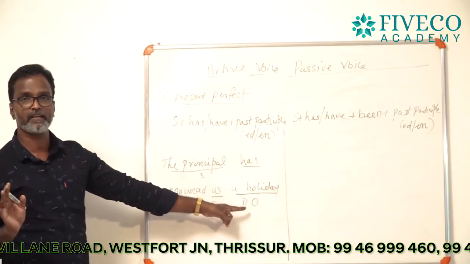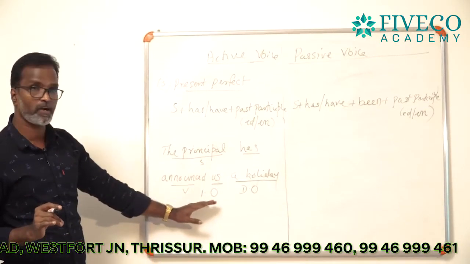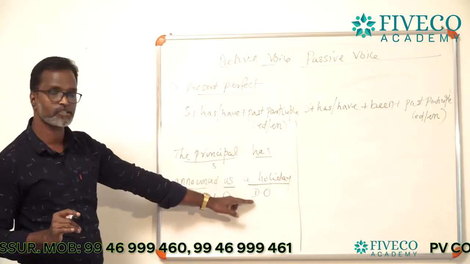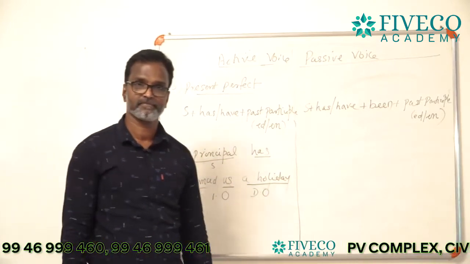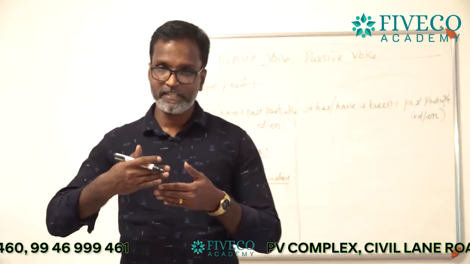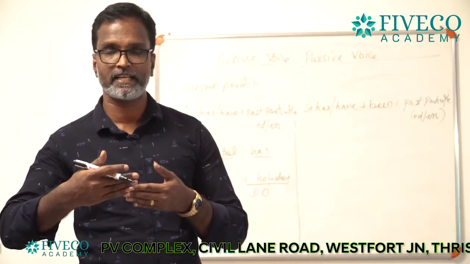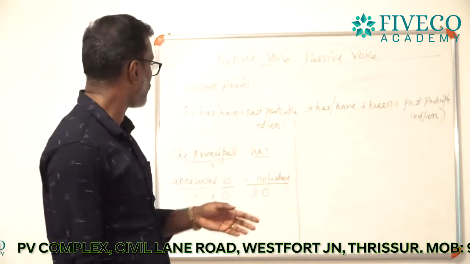So, remember, the first object is called the indirect object, that is correct, and the second object is called the direct object. I mean, the object which comes closer to the verb is called the indirect object, and the next one is called the direct object.